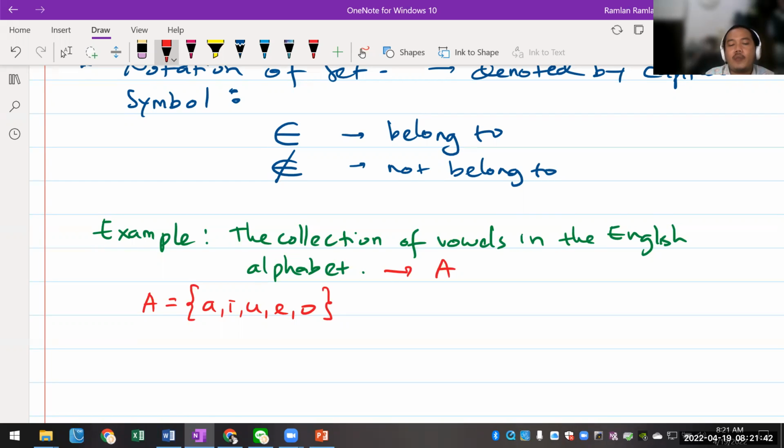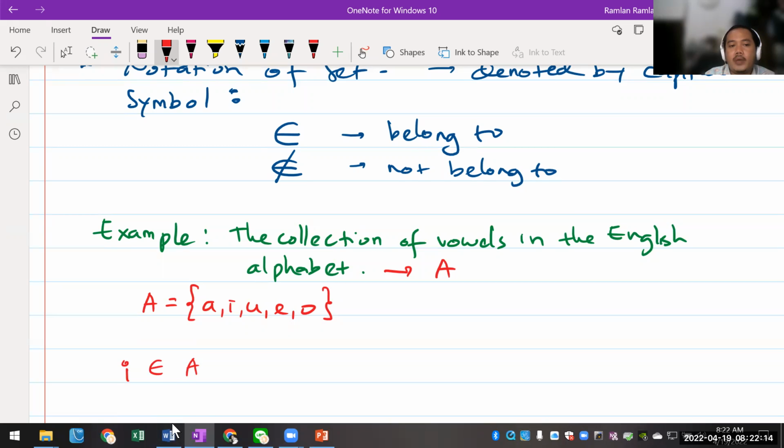So every time you write down a set, name the set first, like this one the name of the set is A, for example, and then you write down the elements of the set inside the curly bracket. It can be in order or not, it doesn't matter. Okay, and then we have this symbol. If I write down like this, is it included in A? Yes, it is. So it means that we're going to use the symbol.